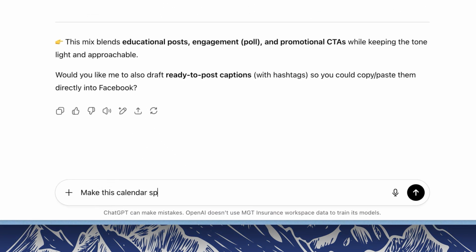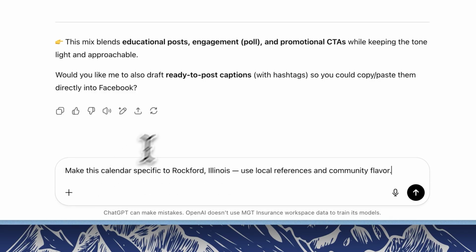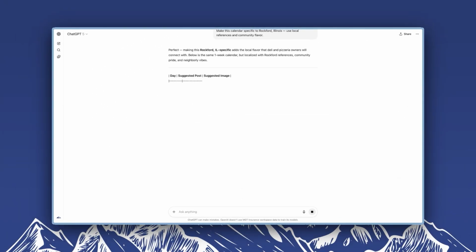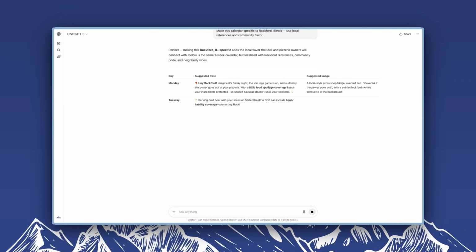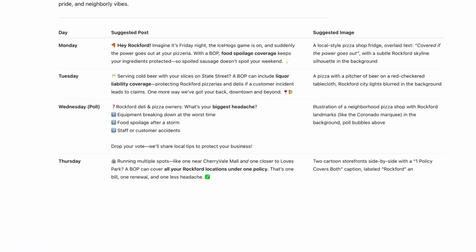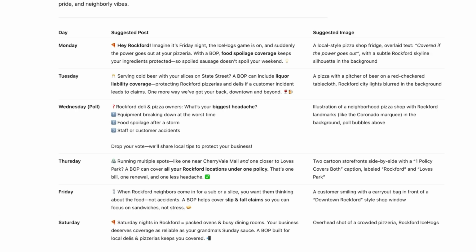Make this calendar specific to Rockford, Illinois. Use local references and community flavor. We'll submit and give ChatGPT a few ticks to update our plan. And there we go. We can now see our posts have been updated to call out specific locations around Rockford. That will definitely help with engagement.